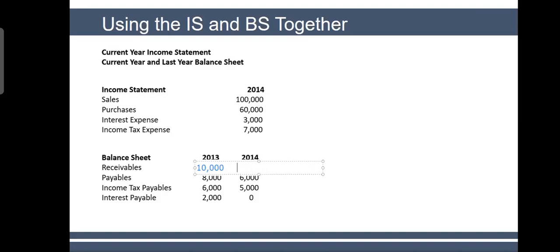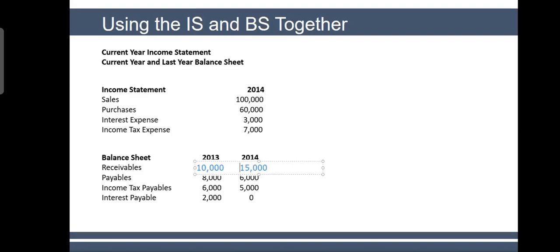But if I tell you that your receivables in 2014 are 0, now what does that mean? It means that you received all of this plus all of this. So you received $110,000 cash because your receivable becomes 0. Your customers not only paid this 100,000, but they also paid this 10,000 from last year.